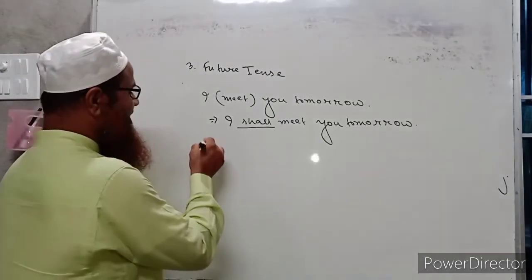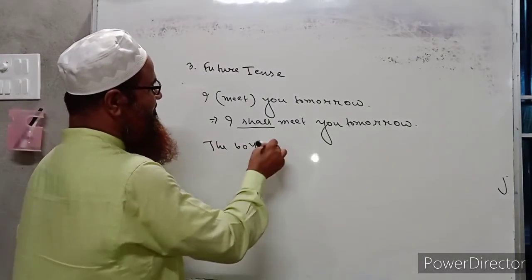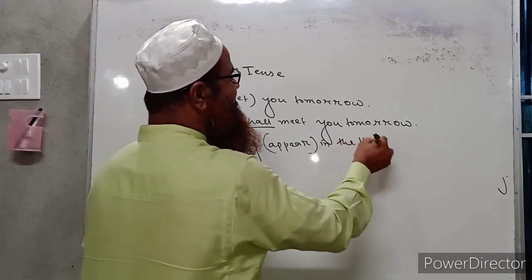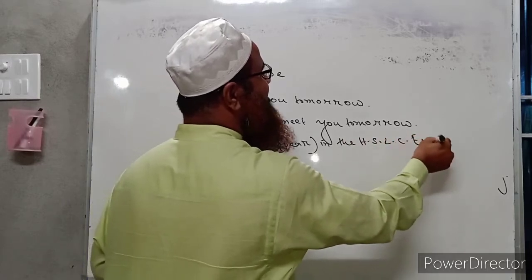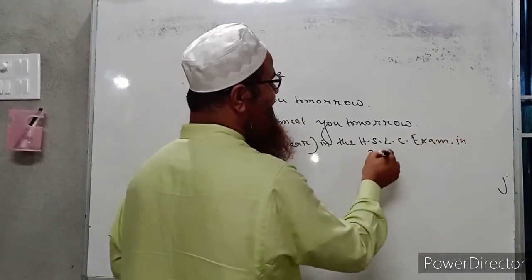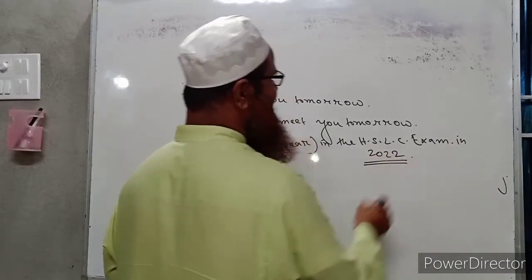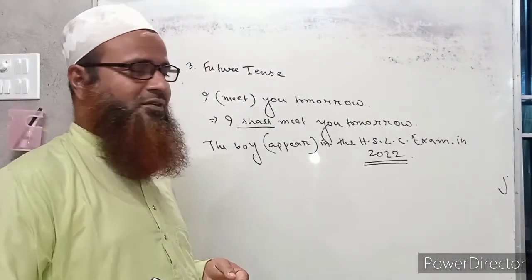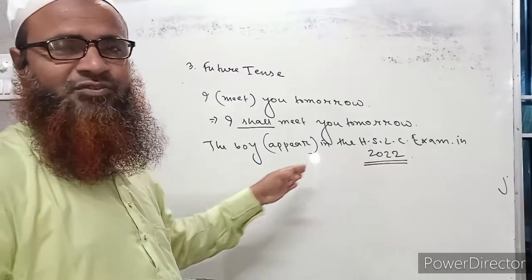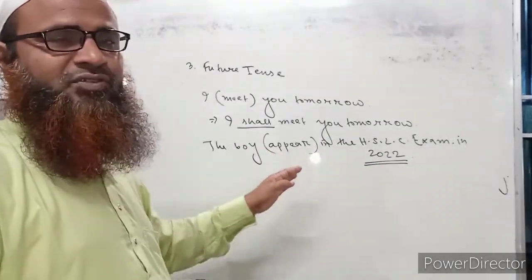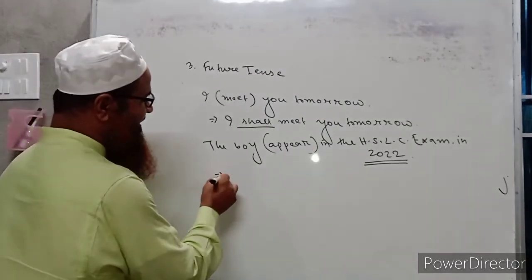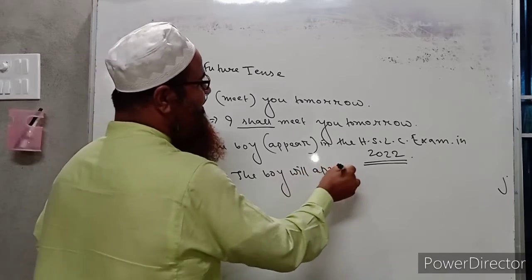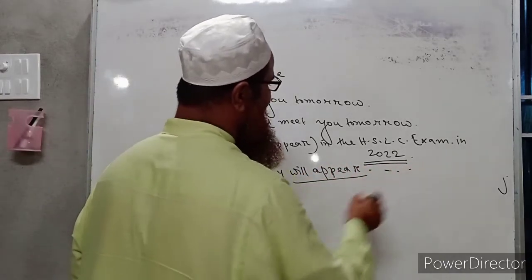Then, the boy appeared in the HSLC examination in 2022. So I have written here the future time. 2022 is not going on now, and it is not past also. It will come next year. That is why this sentence should be written in future indefinite tense. So the answer will be: the boy will appear. I hope you have understood.